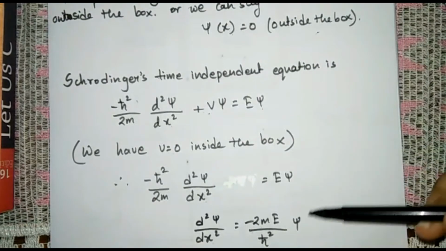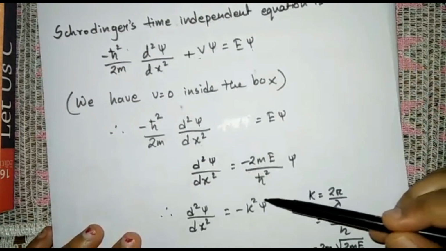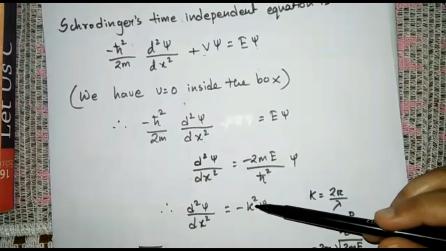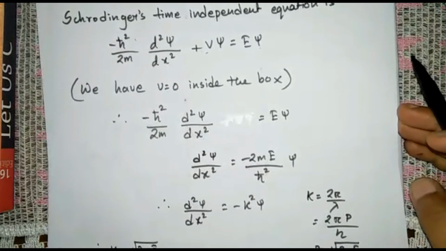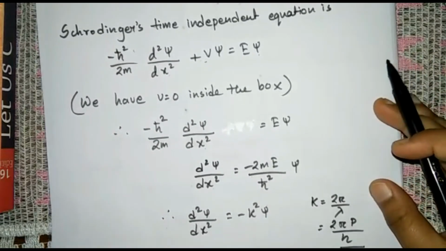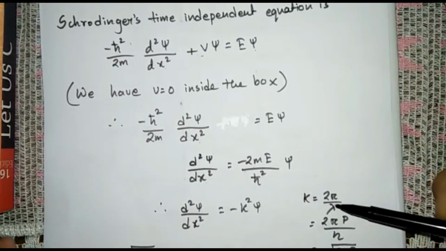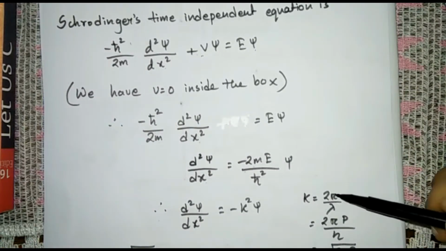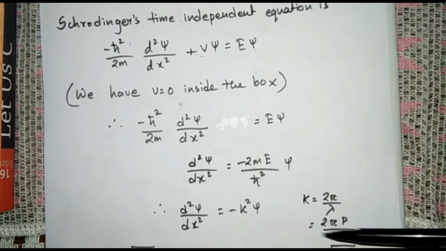Okay, so now k is the constant I told you, but this constant, that is k, is not a normal constant which we use in certain equations. This k is actually the constant which we used in the wave equation. You knew that k is the propagation constant, which is 2 pi by lambda. This is the same k here.